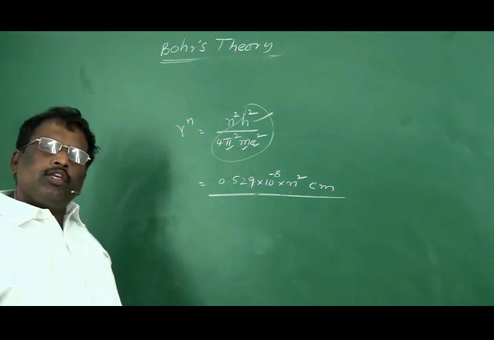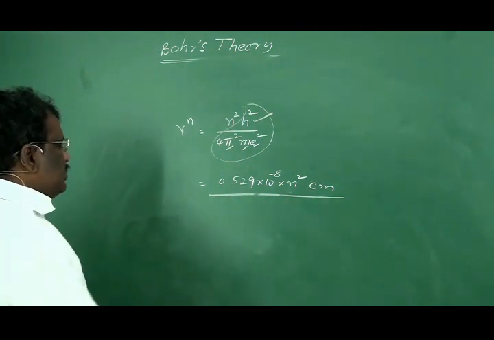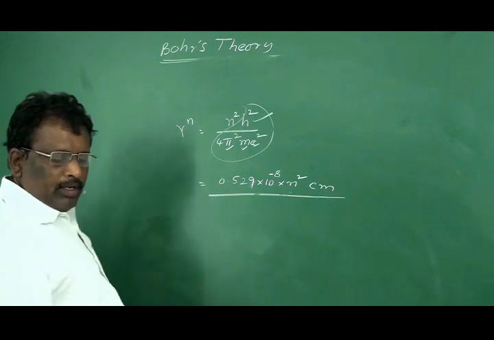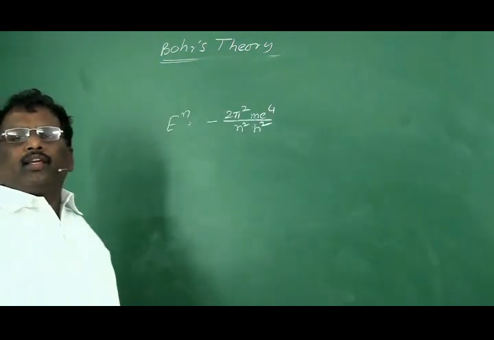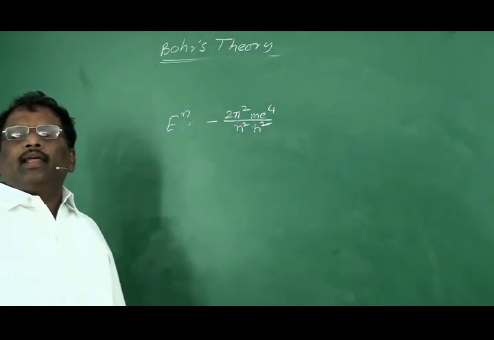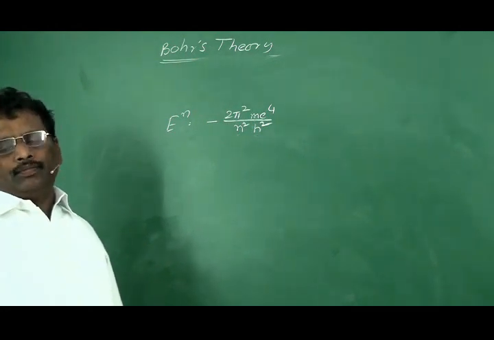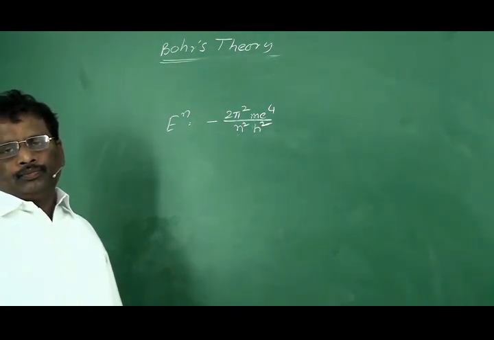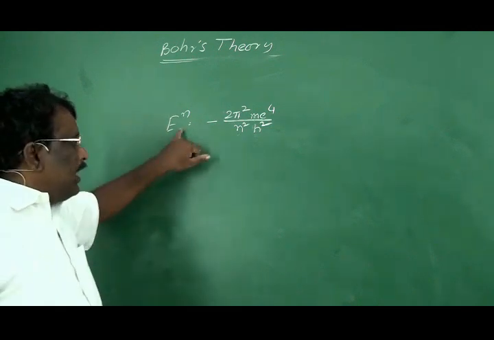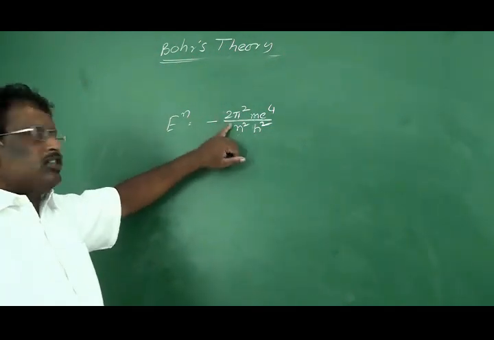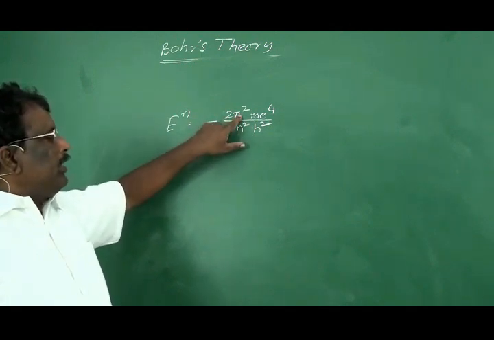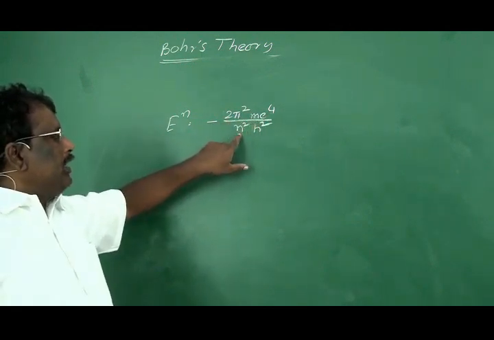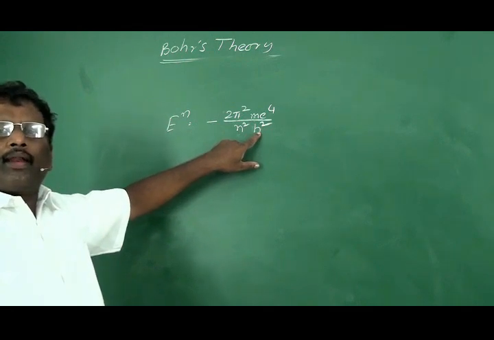And Bohr was also able to calculate the energy of the nth orbit of hydrogen atom. So, we can calculate the energy level of hydrogen atom by using this expression, that is minus 2 pi square m e to the power 4 by n square h square.